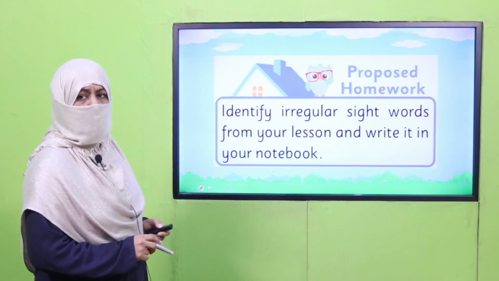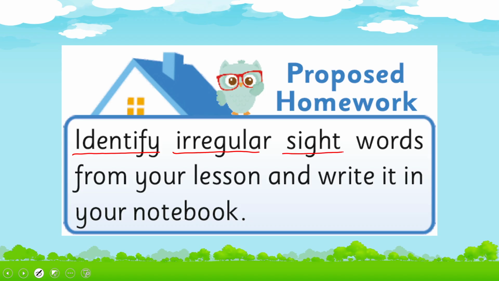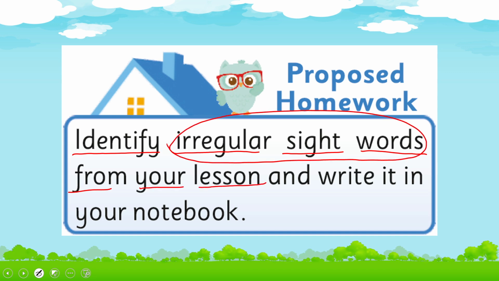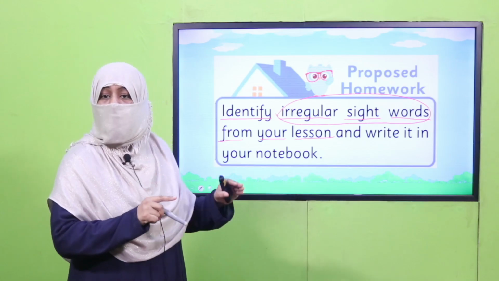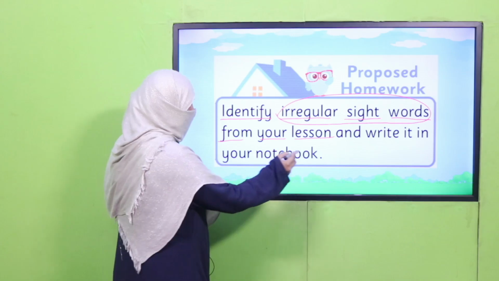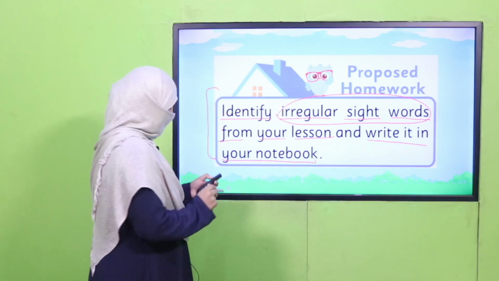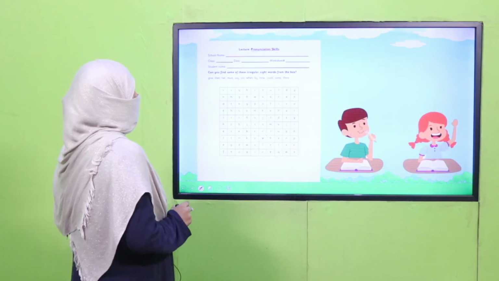Now it's time for your homework. What you are supposed to do? Identify irregular sight words from your lesson. So now you will find out irregular sight words, meaning the words which are there in your lesson and they don't follow the regular spelling pattern. You will find them, you will list them and you will write them in your notebook. This is your homework. And it's time for practicing the worksheet.